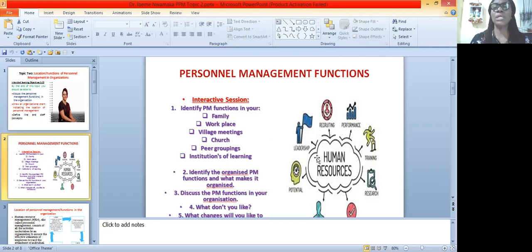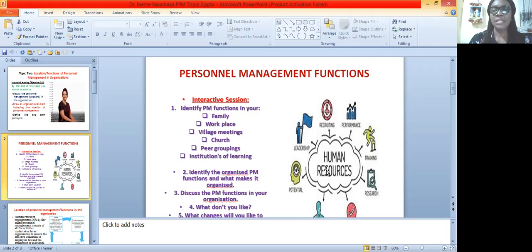Now let us look at the main core issues of personnel management. We see that they do recruitment, and there are a lot of things that go on behind the scenes in recruitment. Before you start, you will do what we call staff audits.